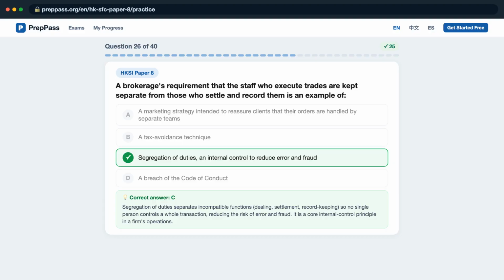The correct answer is C. Segregation of duties separates incompatible functions, dealing, settlement, record-keeping, so no single person controls a whole transaction, reducing the risk of error and fraud. It is a core internal control principle in a firm's operations.